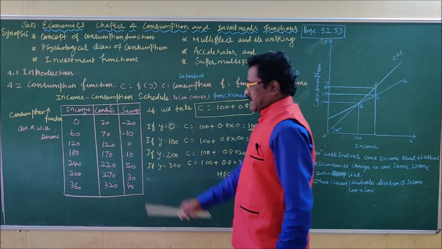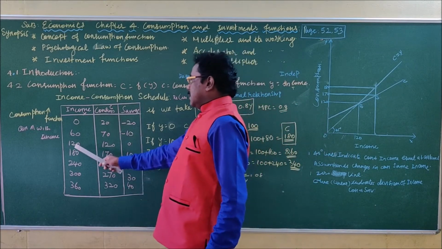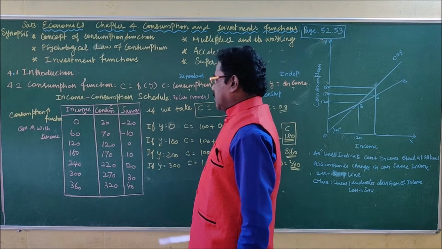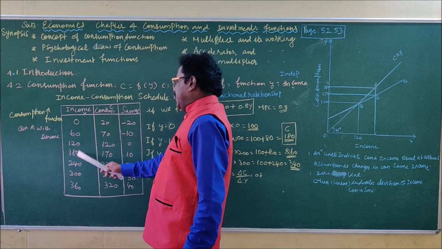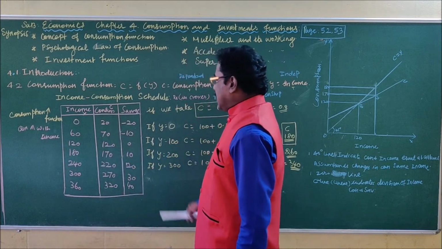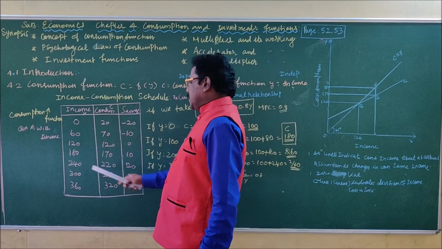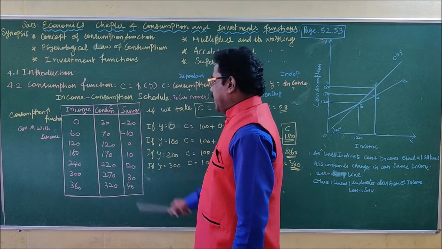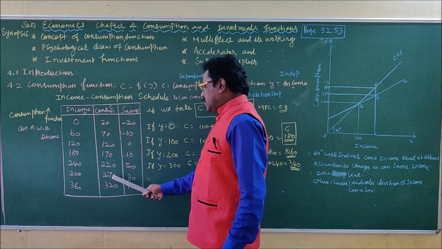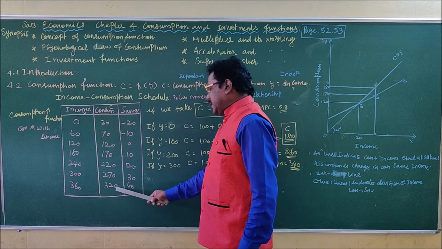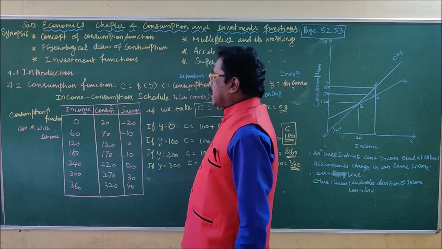Then income 120, consumption is also 120, no savings. When income 180, consumption 170, saving is 10 rupees. 240 income, 220 consumption, 20 saving. 300 income, 270 consumption, 30 saving. 360 income, 320 consumption and 40 saving.